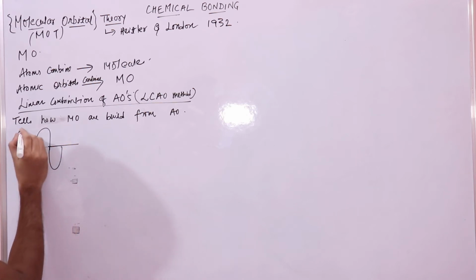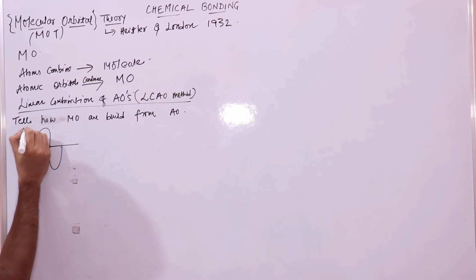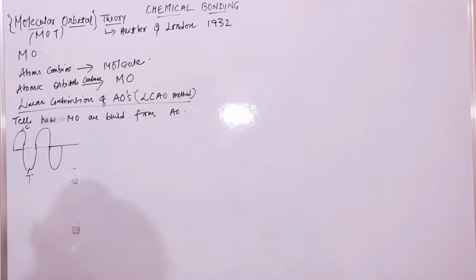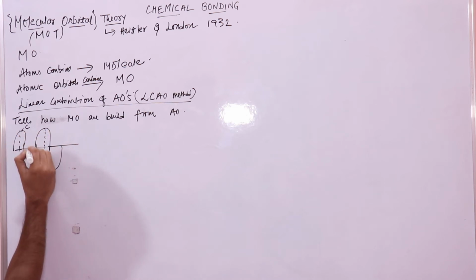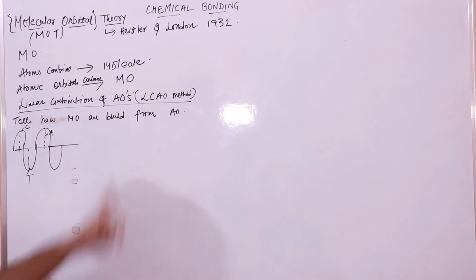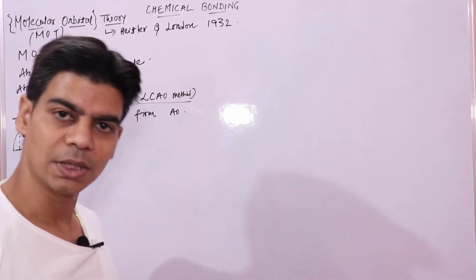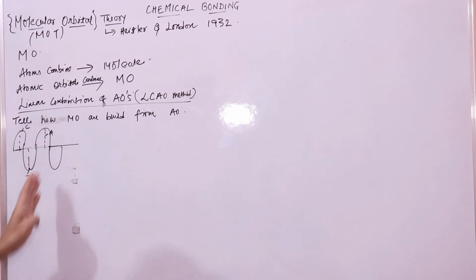These are waves, these are crests, and these lower points are troughs. And this represents your amplitude, A. So when I say that atomic orbitals are waves, they are represented by these waves.